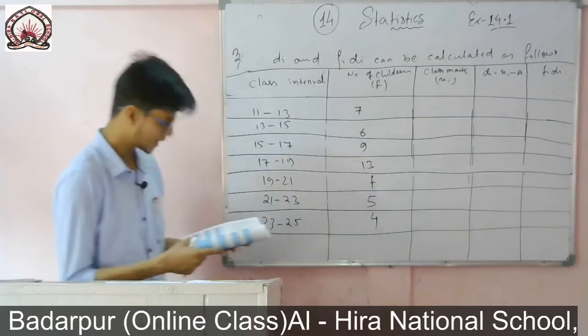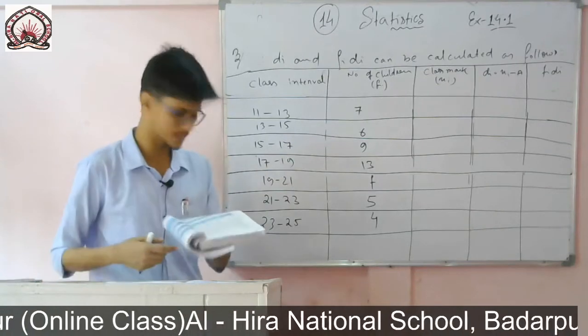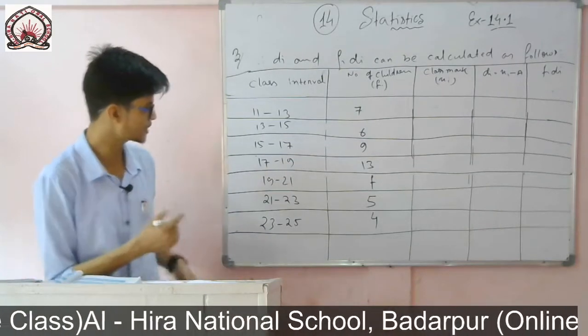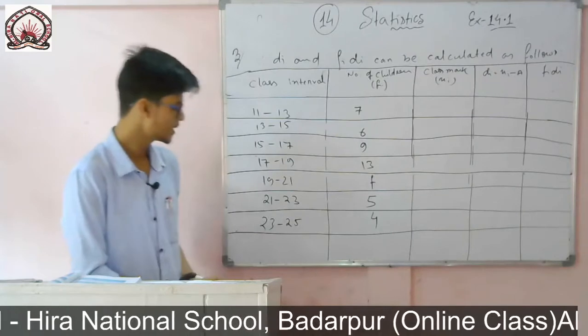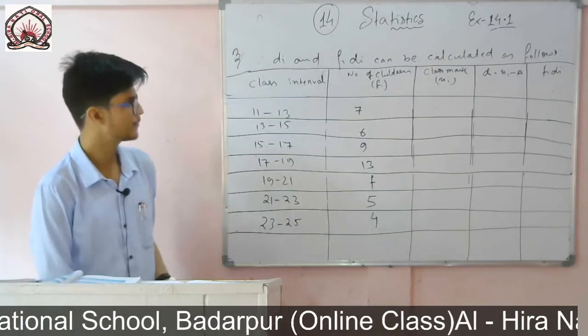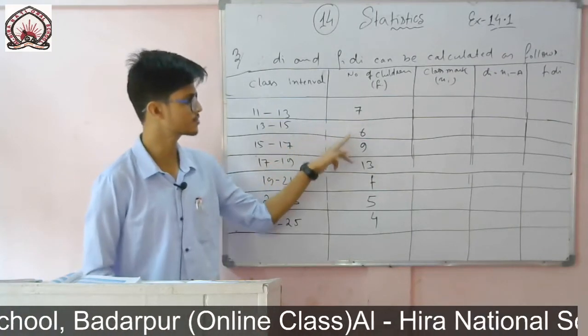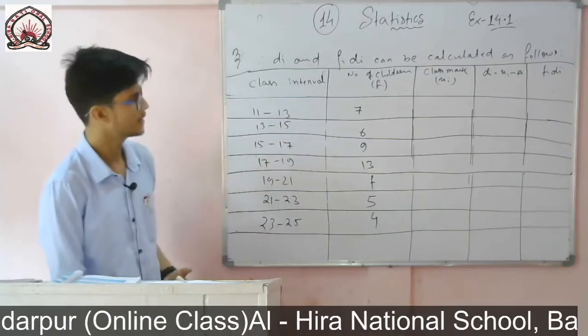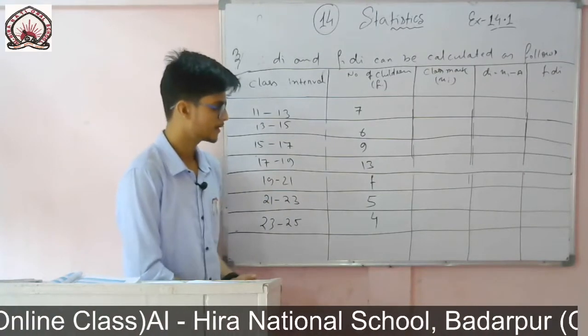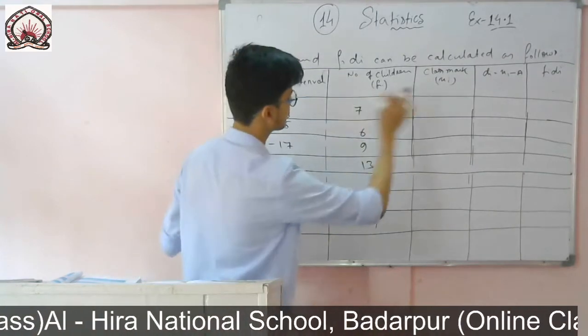So the classes are 11 to 13, 13 to 15, 15 to 17, 17 to 19, 19 to 21, 21 to 23, 23 to 25, and their frequencies are 7, 6, 9, 13, f, 5 and 4. So let me find xi.